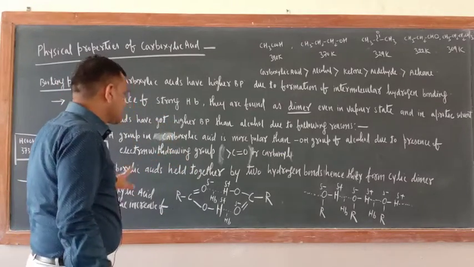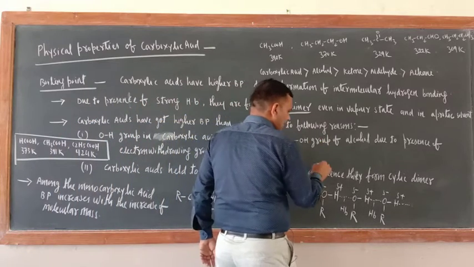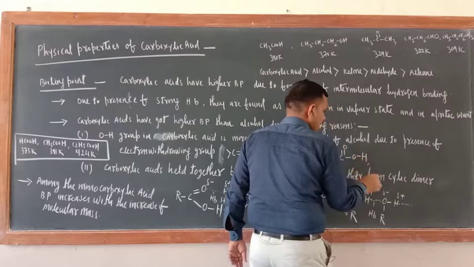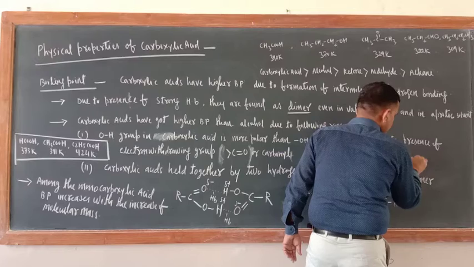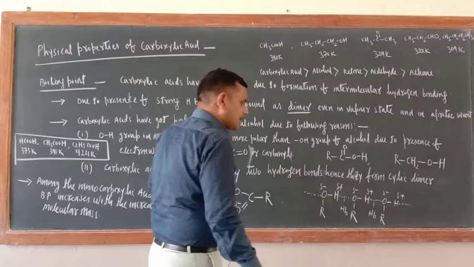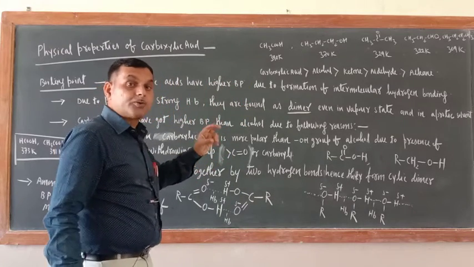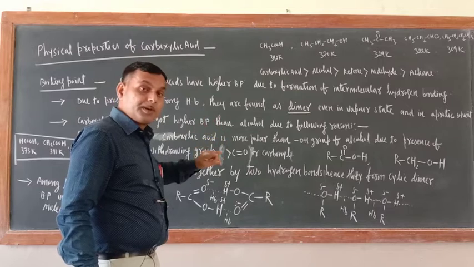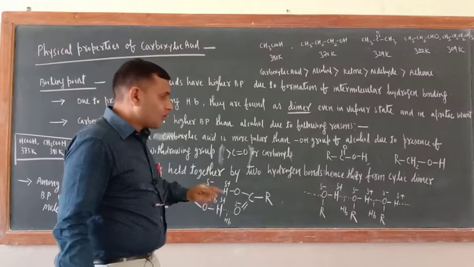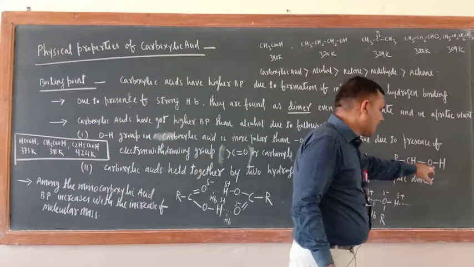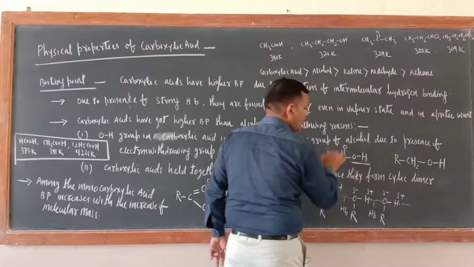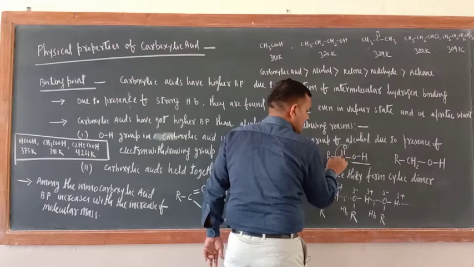Number one thing is, suppose I am writing carboxylic acid: RC double bond O and OH. What about alcohol? RCH2OH, correct? This is alcohol. Now try to understand, for the formation of hydrogen bond, the OH group should be polar. That is the first and foremost condition for the formation of hydrogen bond. The OH group is there in the carboxylic acid and also in the alcohol, but the OH group of carboxylic acid is more polar. Why is it more polar? Due to the presence of the CO group.